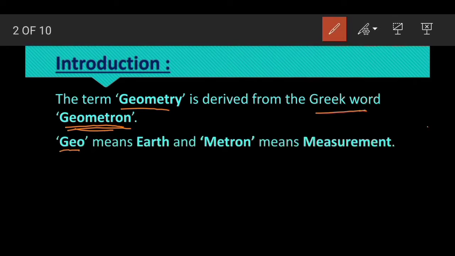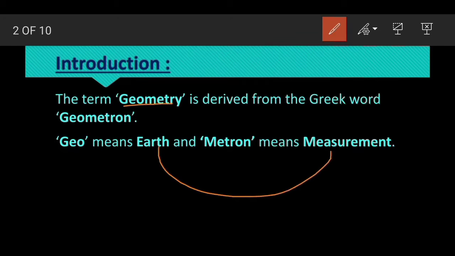Geo means earth and metron means measurement. If you combine these two, that is earth and measurement, it gives the meaning of geometry. That is, geometry means the measurement of earth. While we are measuring anything on the earth, any substance or any object, that is known as geometry.